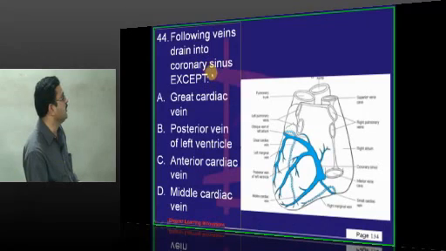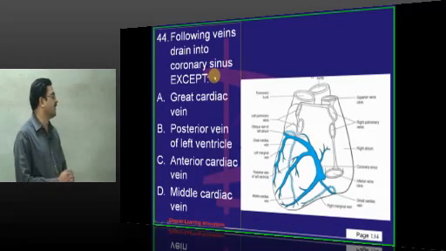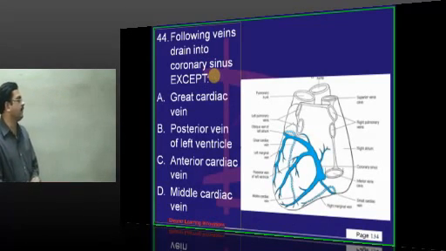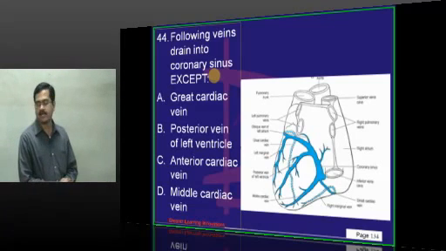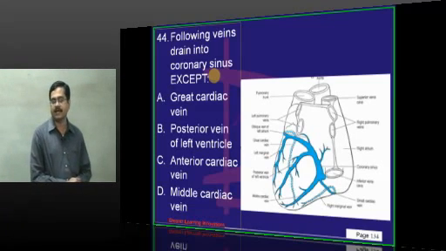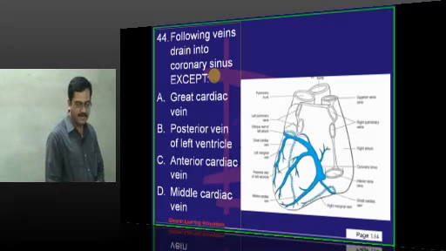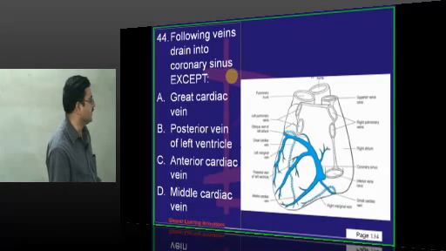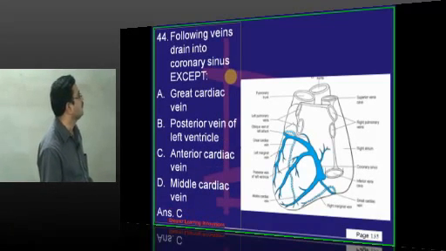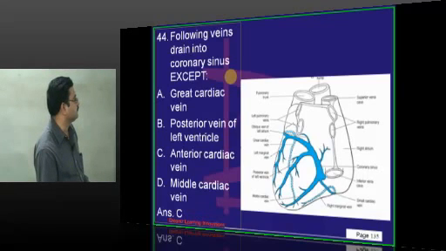The following veins drain into the coronary sinus except: great cardiac vein, posterior vein of the left ventricle, anterior cardiac vein, middle cardiac vein. So the answer is anterior cardiac vein. The anterior cardiac vein drains directly into the interior of the right atrium. So the answer is C.